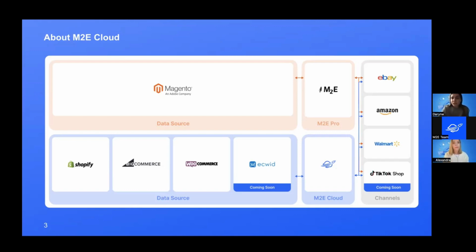And this slide will help you to understand the main difference between MTE Cloud and MTE Pro solutions. As you see, in both cases, MTE acts as a connector between your store and sales channels like eBay, Amazon, and Walmart. Also, as you may have noticed, Ecwid and TikTok Shop integrations will be coming soon. So feel free to open new sales channels for your business, and MTE Cloud will definitely support you with that.